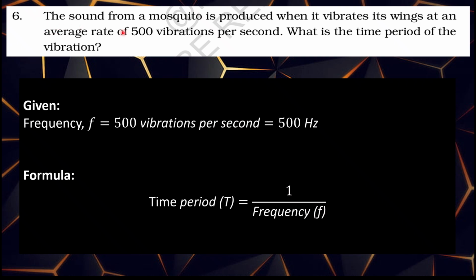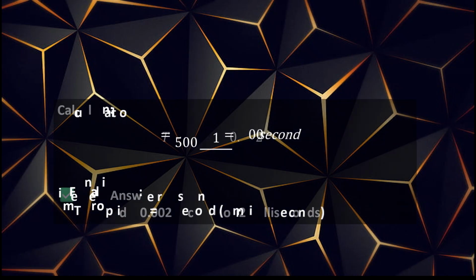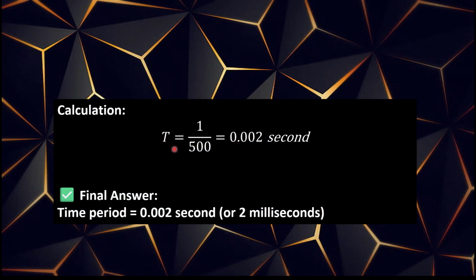Sixth question. The sound from a mosquito is produced when it vibrates its wings at an average rate of 500 vibrations per second. What is the time period of the vibration? Frequency f is equal to 500 vibrations per second, 500 Hz. Formula: time period is equal to 1 by frequency. Then time period is equal to 1 by 500.